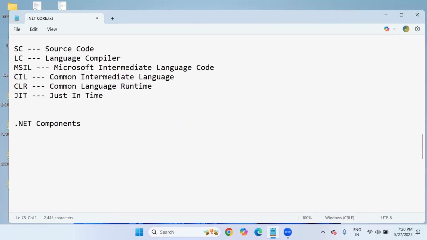The first component is the Base Class Library, BCL. It is also called the Framework Class Library, FCL. So BCL stands for Base Class Library.